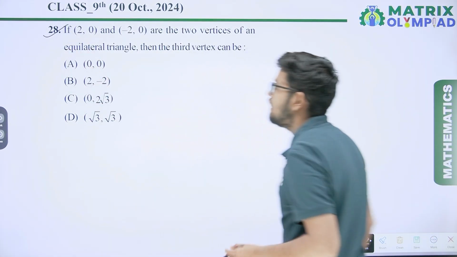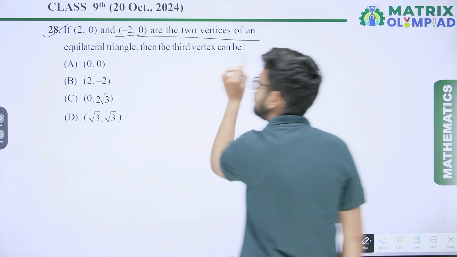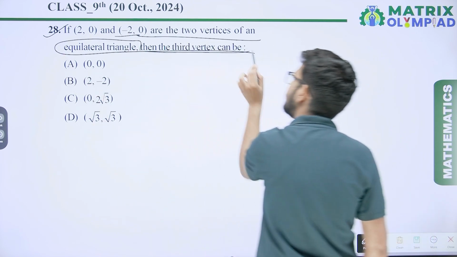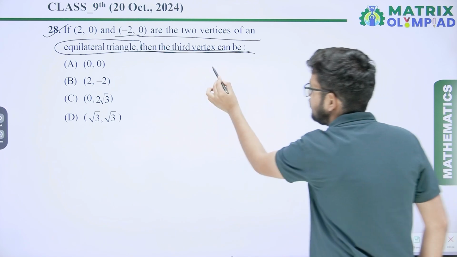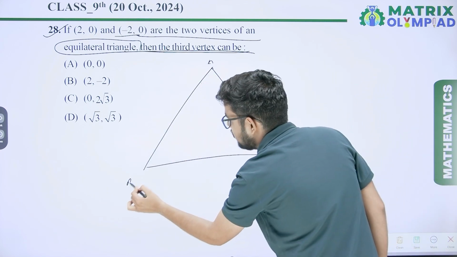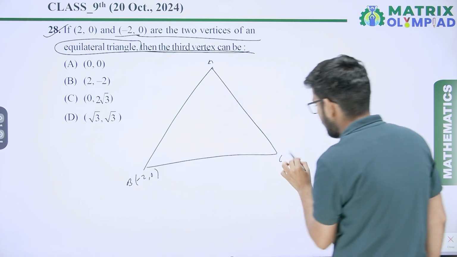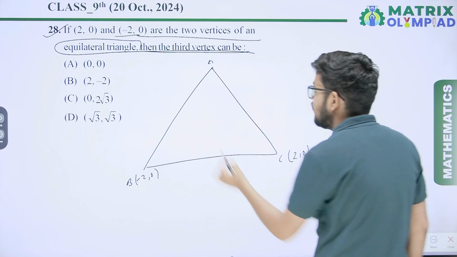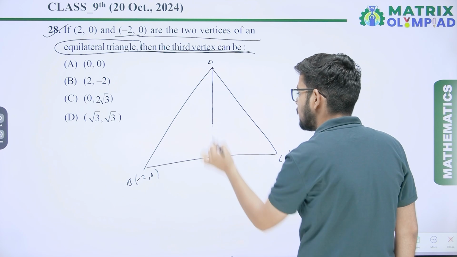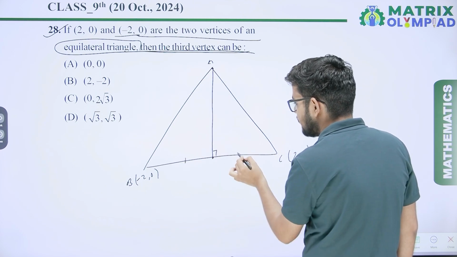Question number 28. If (2, 0) and (minus 2, 0) are two vertices of an equilateral triangle, then the third vertex can be. It is saying there is an equilateral triangle ABC whose two vertices are (minus 2, 0) and (2, 0). When we draw a perpendicular from the third vertex on the opposite side, it will bisect it.